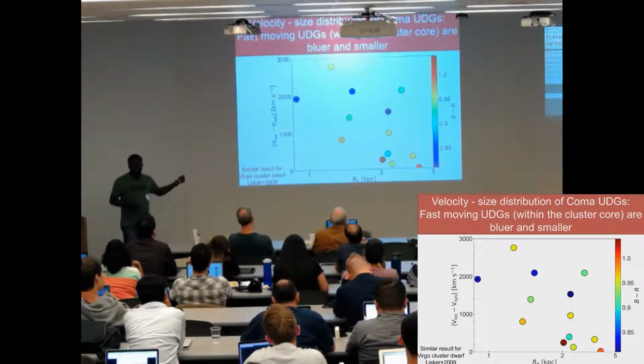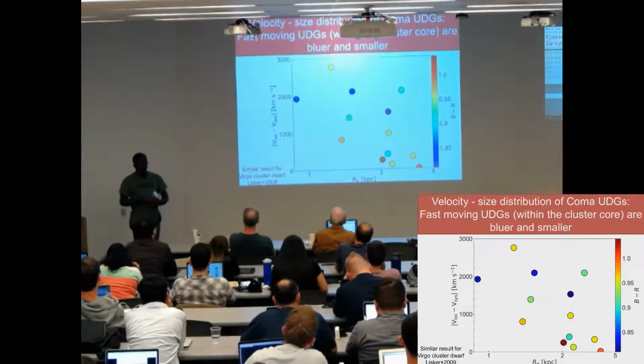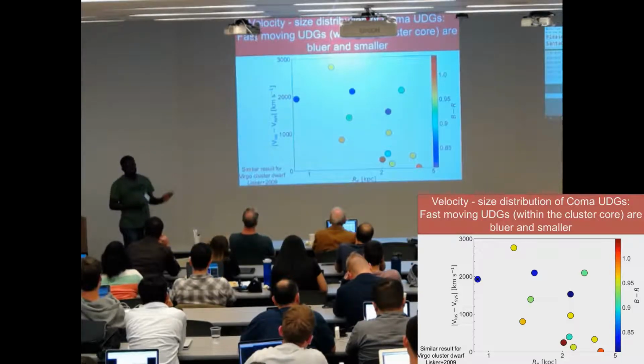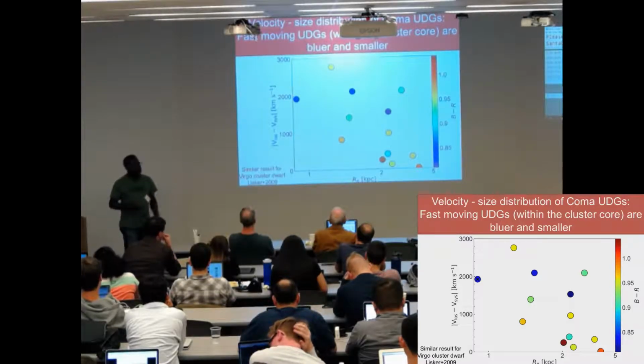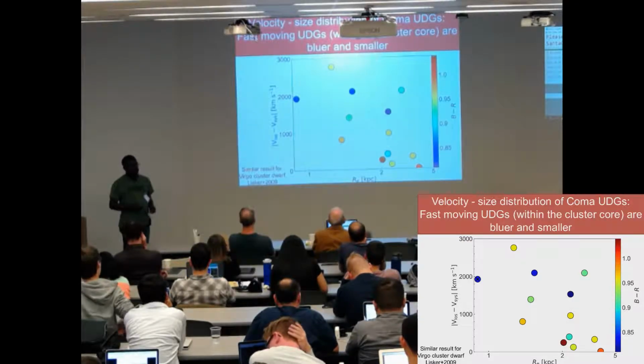And this is not the first time something like this has been done. Liska in 2009 showed that there's a correlation between the structural properties of some Virgo cluster dwarfs and their velocities. So what we are saying is that fast-moving UDGs, at least within the cluster core, are bluer and smaller.